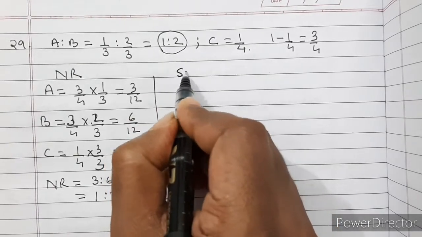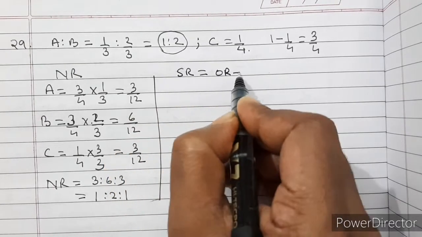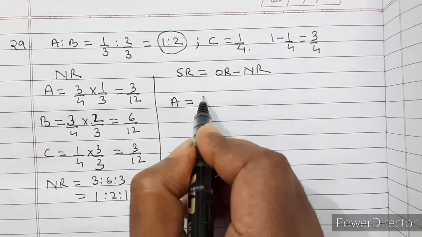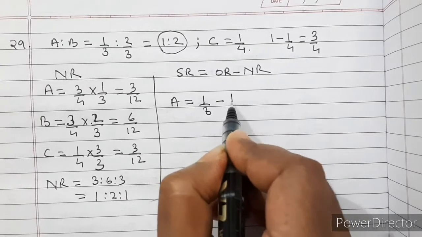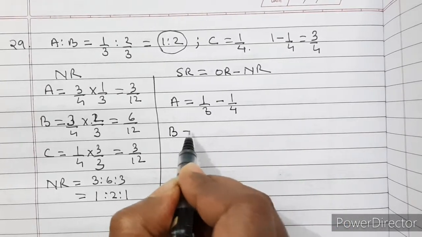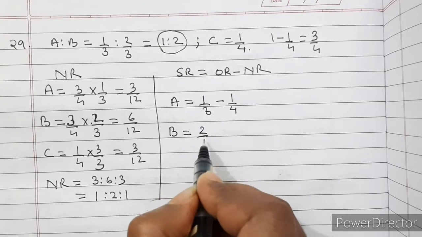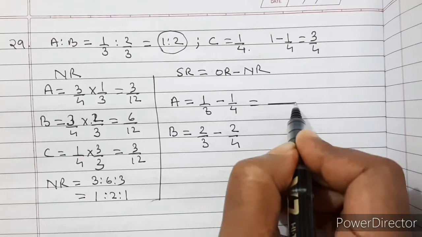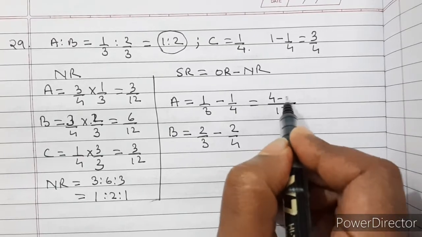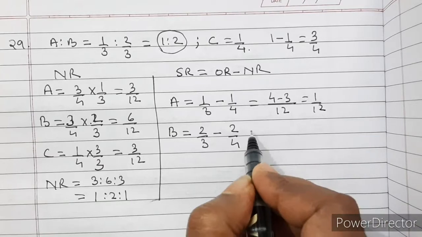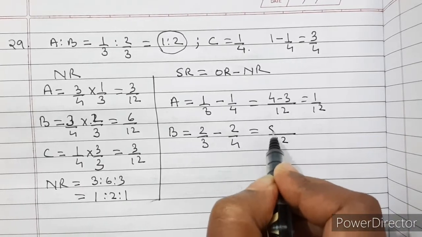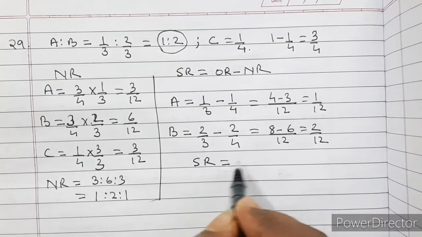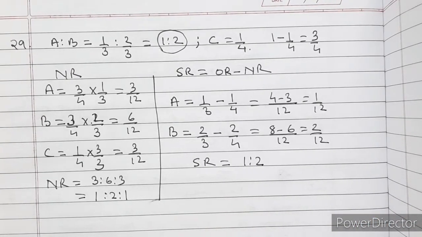Let us see it. Sacrificing ratio is equal to old ratio minus new ratio. For A, it is equal to old ratio is 1/3 and new ratio is 1/4. And for B, old ratio is 2/3 and new ratio is 2/4. So LCM is 12. 4 minus 3 is equal to 1/12. Here also LCM is 12. 8 minus 6 is equal to 2/12. So sacrificing ratio is 1 is to 2. Now let us see the journal entry.